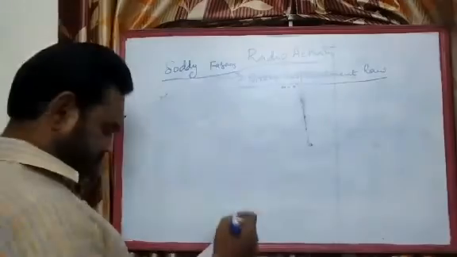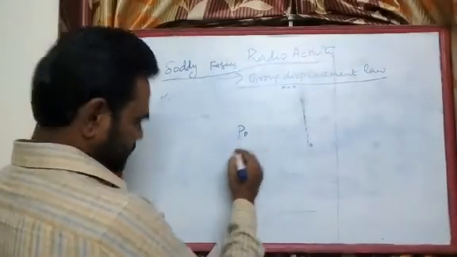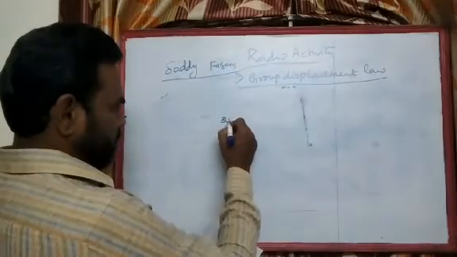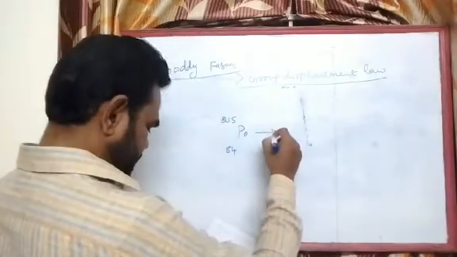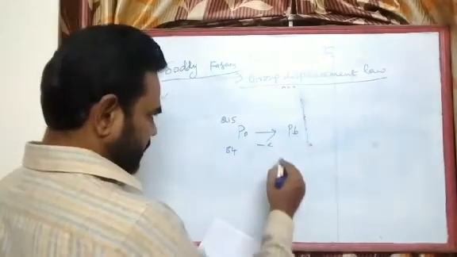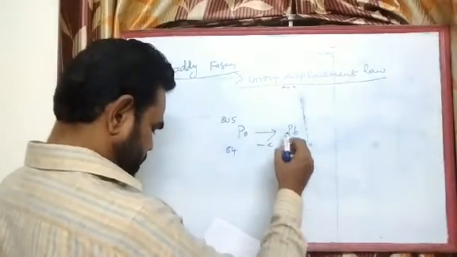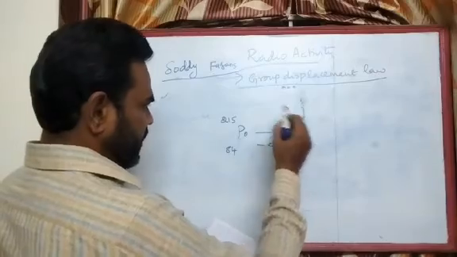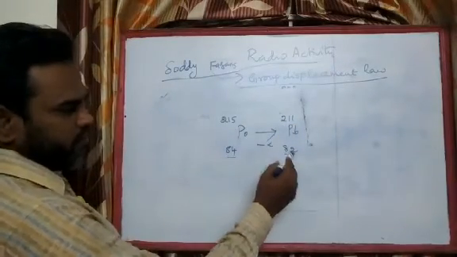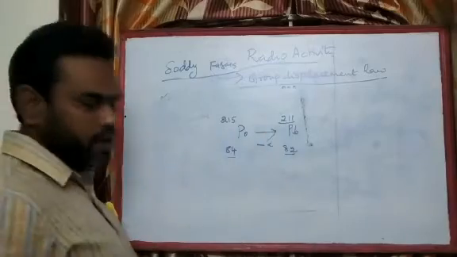See, polonium, atomic number is 84, mass number is 215. It emits alpha radiation and becomes lead. Atomic number is 82 and mass number is 211. Okay, so 2 units less in the atomic number and 4 units less in the mass number.